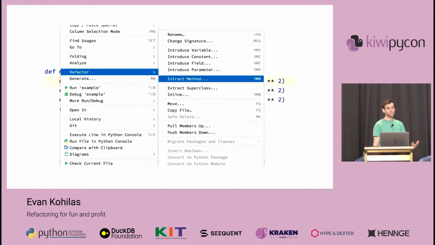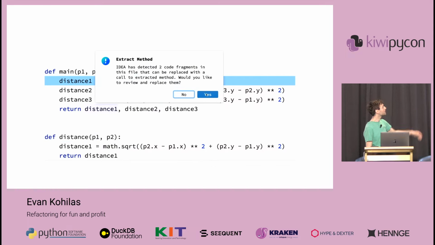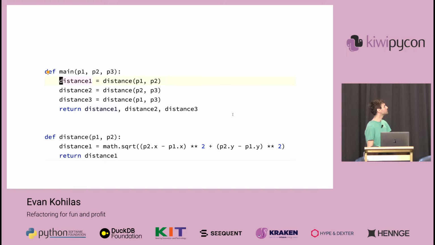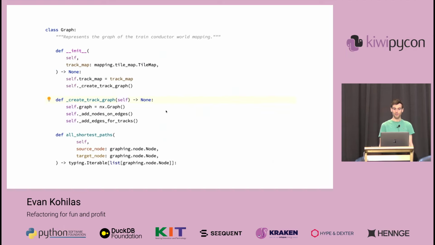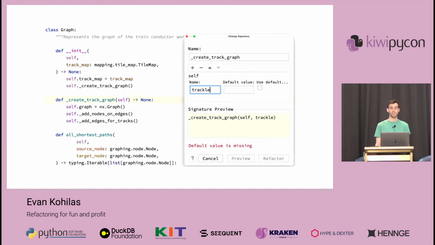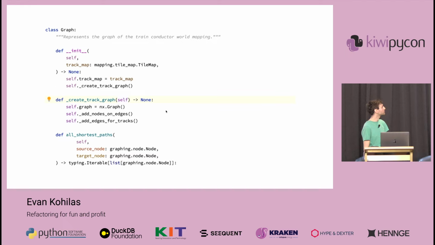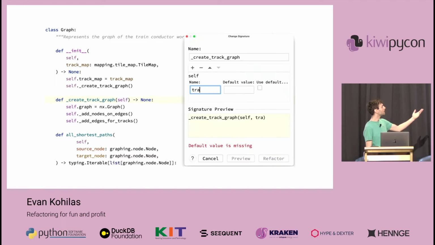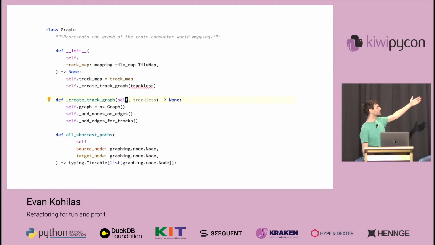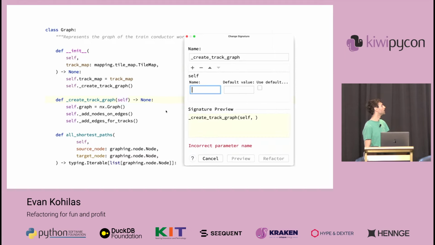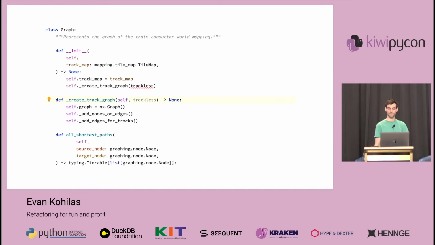It can also extract repeated blocks of code into a function. So these 3 repeated lines, we can just highlight them and it does it for us. Isn't that great? And it can also change the signature of a function's definition, updating it everywhere that it gets called. So here we add the parameter tracklist, and then just above, you'll see it's added the tracklist variable. If it exists already there, it'll just simplify your life.